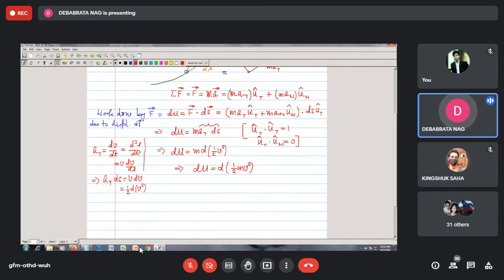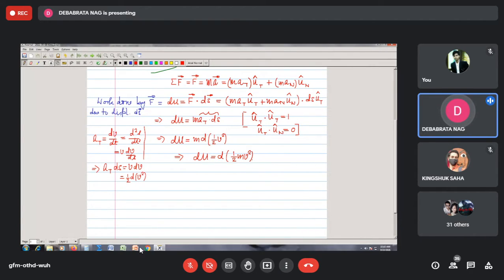What is this term? From our knowledge of physics, we know that this half m v square is called the kinetic energy, that means the ability to do work possessed by any particle or any body because of its motion. Because of its velocity, it has a certain ability to perform work, and we call this the kinetic energy.